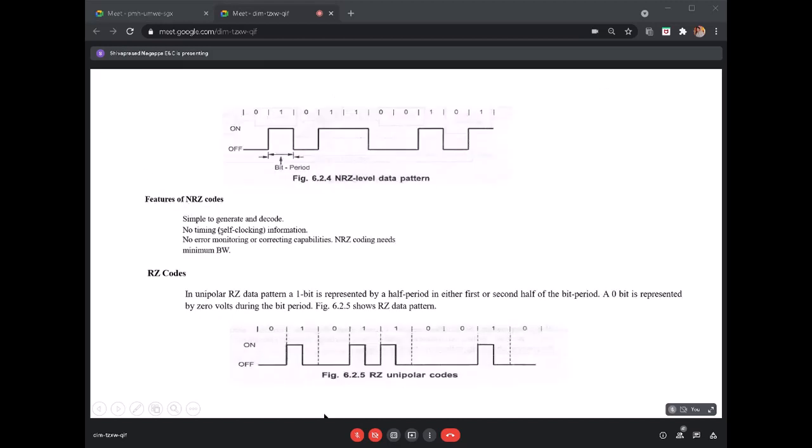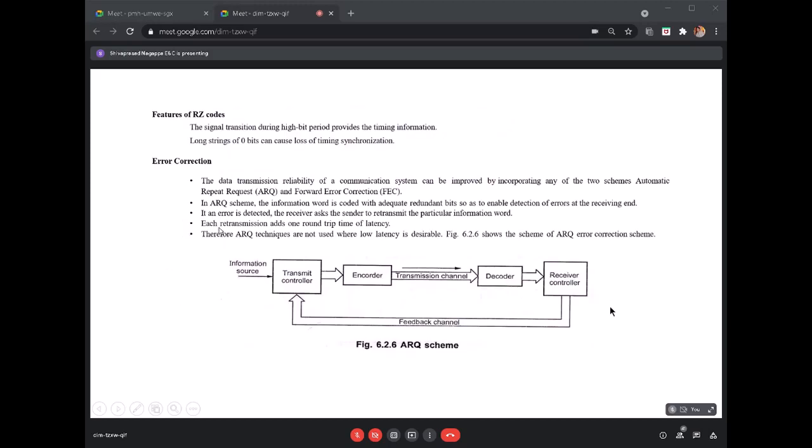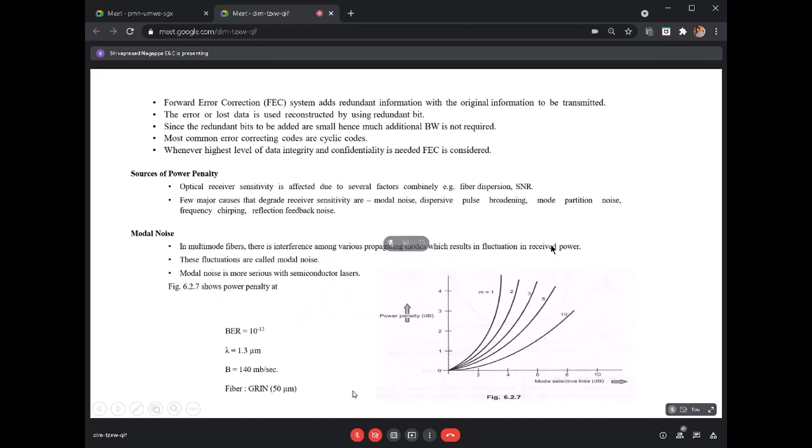I'll share this; you can go through it. What are the features of RZ? Error detection and error correction you have also gone through, right? ARQ? Should I go ahead with that?